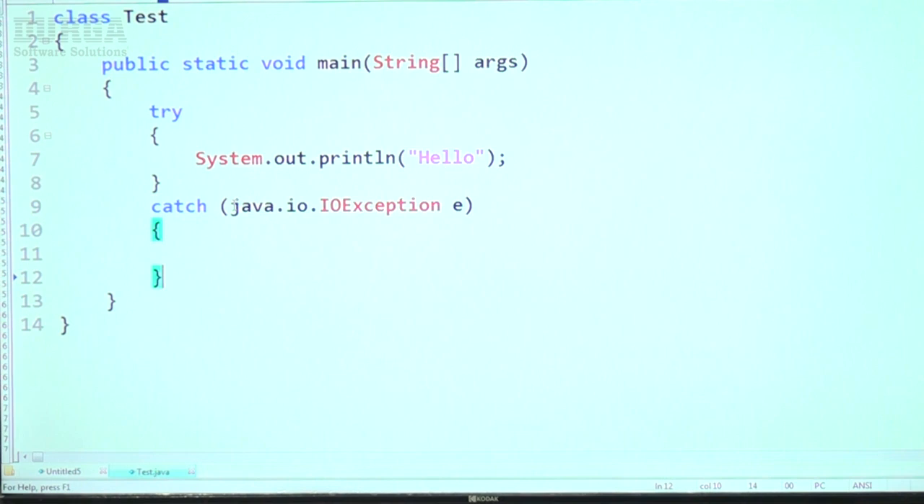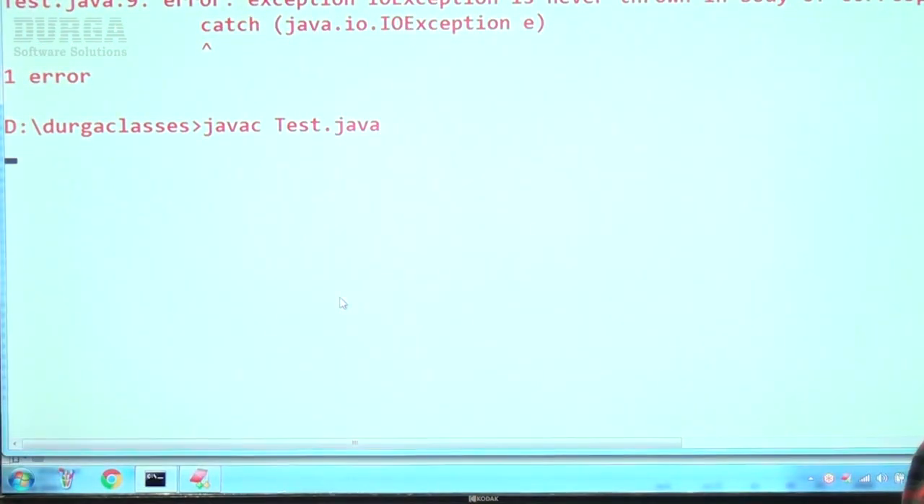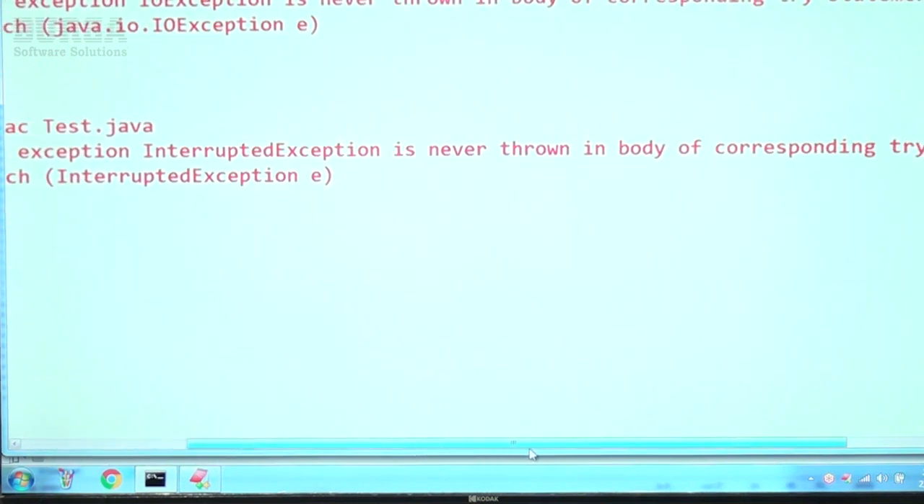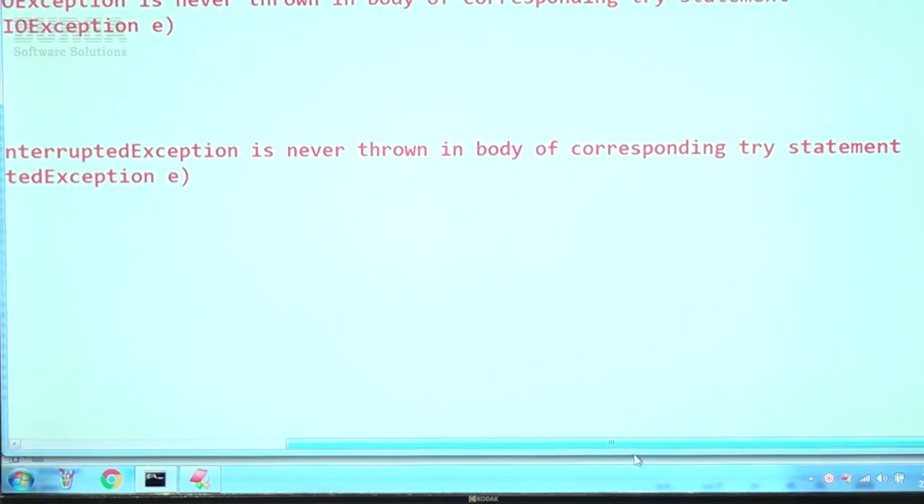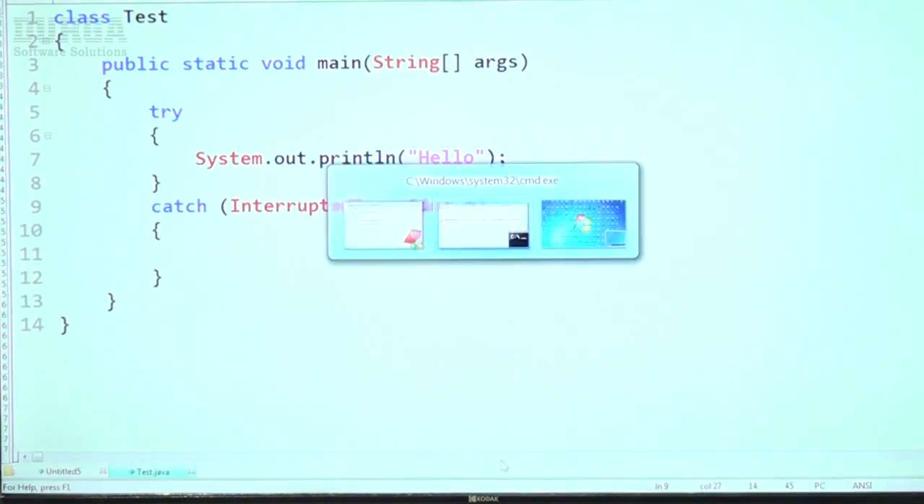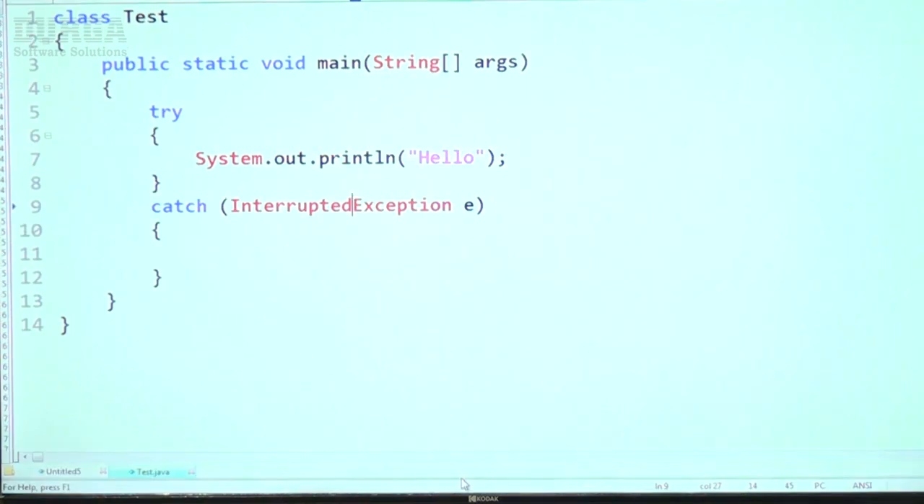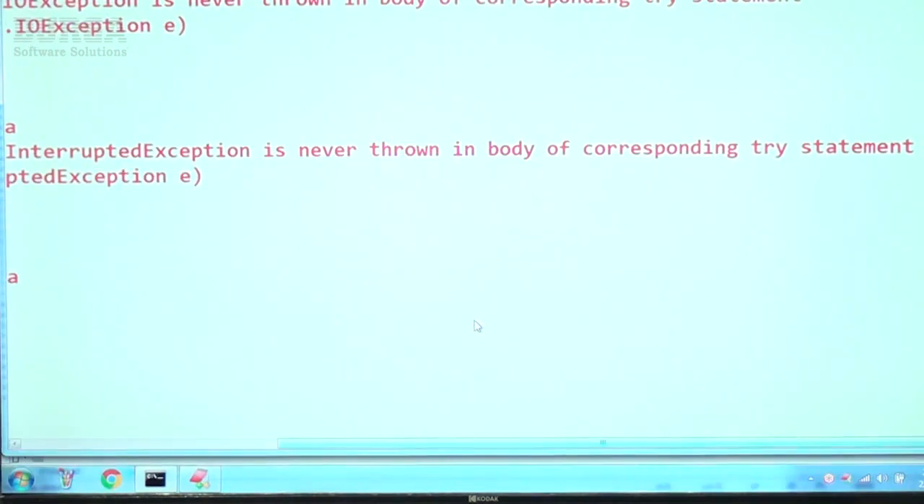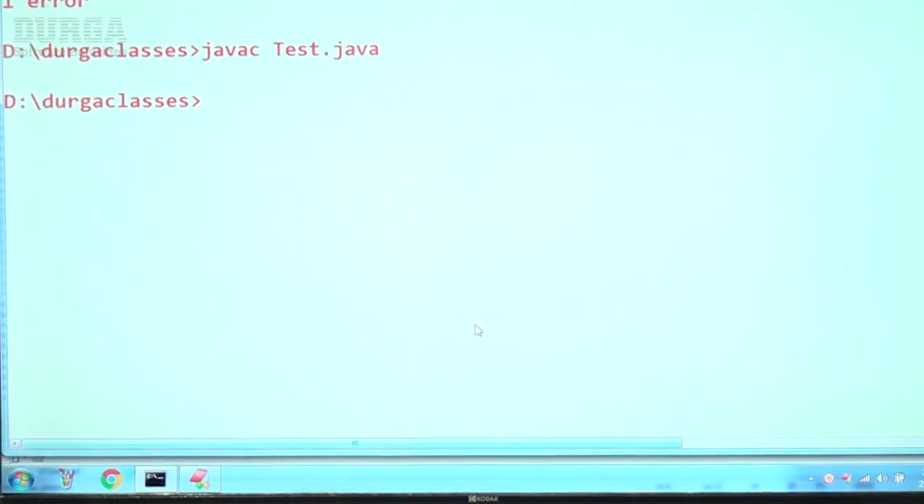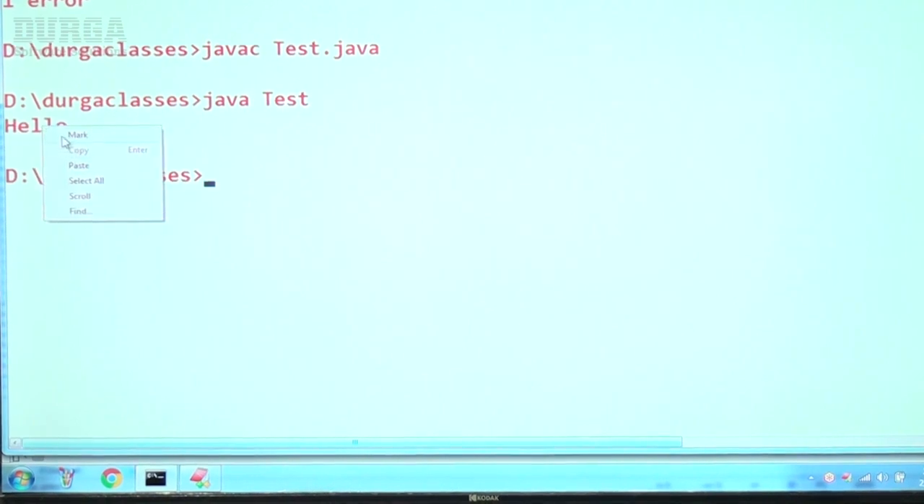Instead of IOException, I'm taking InterruptedException. Have you observed? Exception InterruptedException is never thrown in body of corresponding try statement. That is the problem. Next, instead of InterruptedException, now I'm taking simple Error. No issue at all. A catch block for Error is applicable. The code compiles fine. What answer are we going to get? Simply hello is the answer.